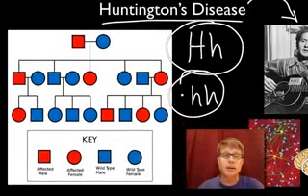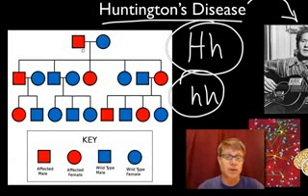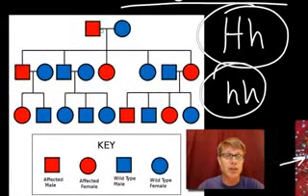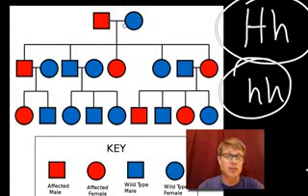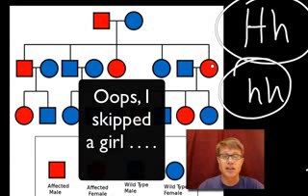And so let's look at a pedigree. A pedigree shows you how a disease can be passed down through organisms. On a pedigree, a square is always going to be a male, a circle is going to be a female, and if you ever have a horizontal line between them, it means that they had offspring. So this is the grandparents in this case, and they had a boy, and then the next kid they had was a boy, and then they had a girl, and then they had another girl.